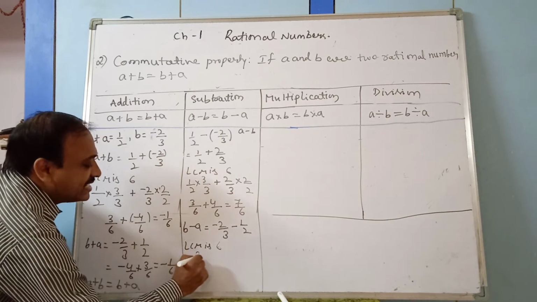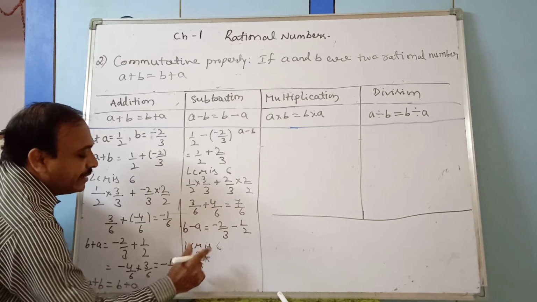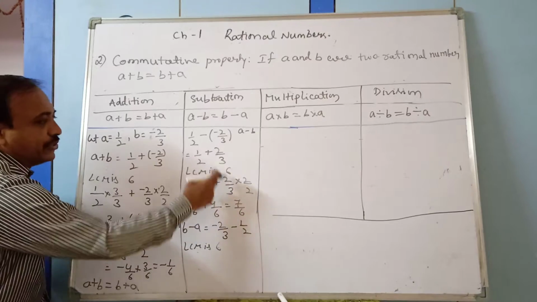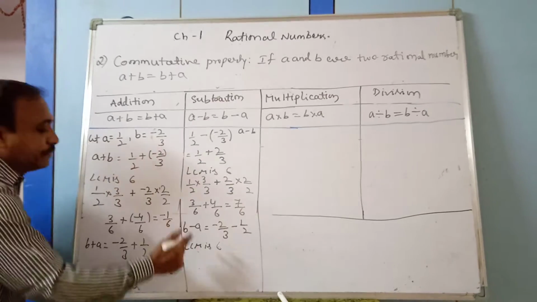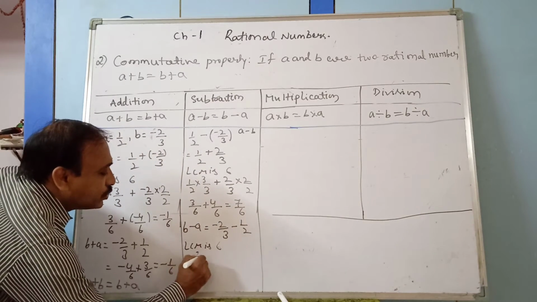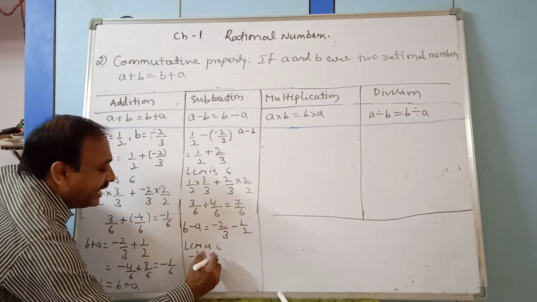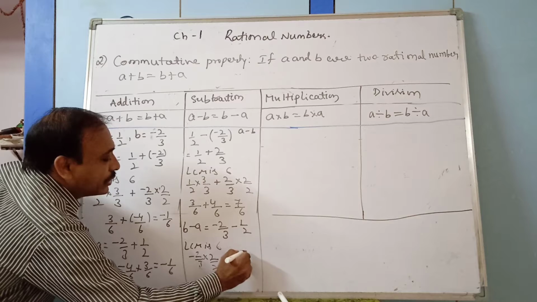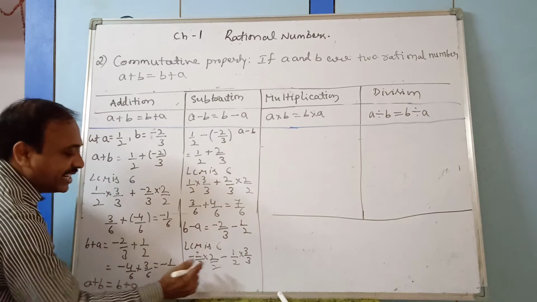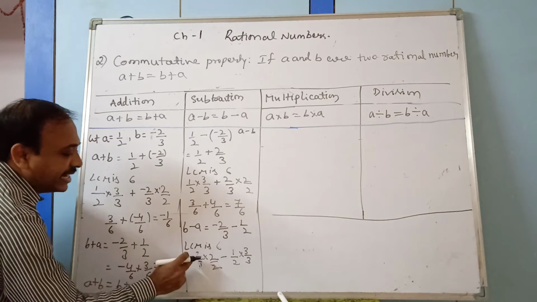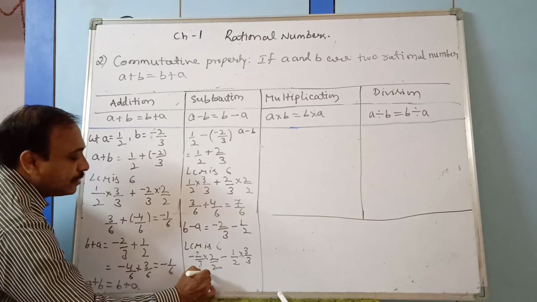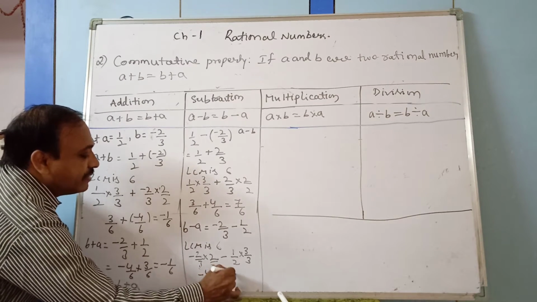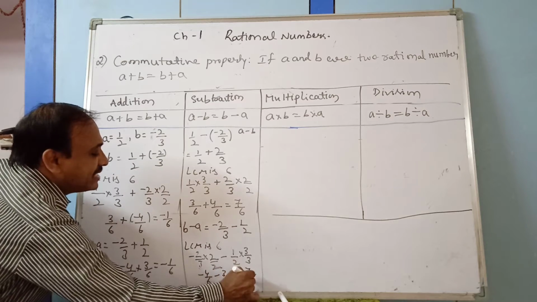Minus 2 by 3 into 2 by 2 minus 1 by 2 into 3 by 3 gives minus 4 by 6 minus 3 by 6, which is minus 7 by 6.